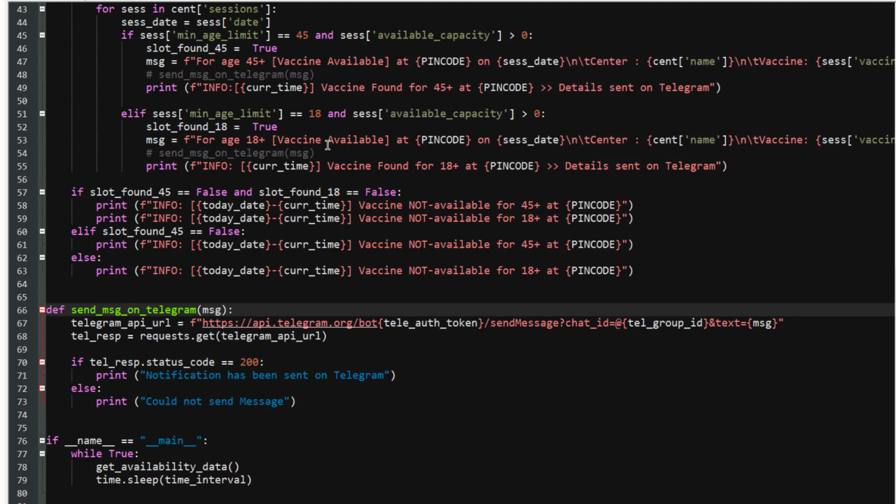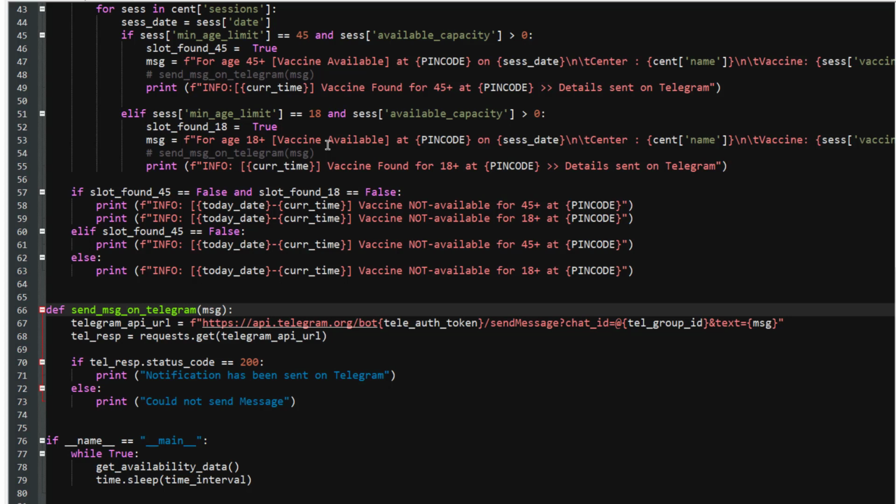Normally, when you write a Python script, you have to execute it on your PC, right? Until your PC is turned on and the code is running, it will continue to send the information to Telegram whenever vaccines are available. But this is not a feasible thing, right? Everyone does not want to keep the laptop or PC awake throughout the time that the code is running. It's not clever advice.